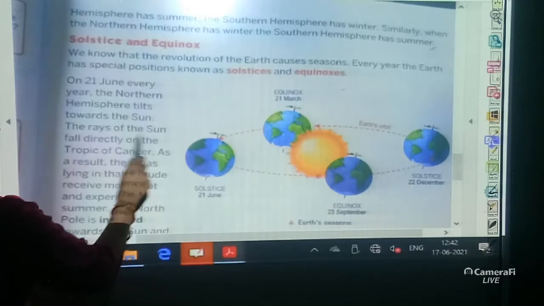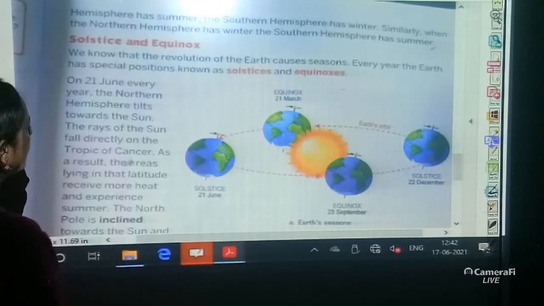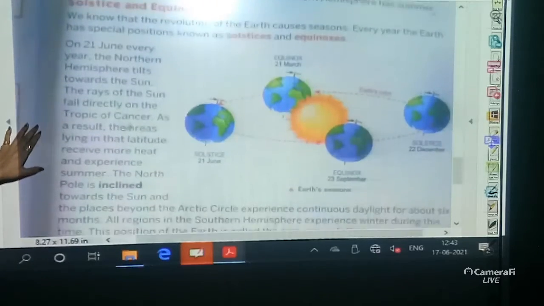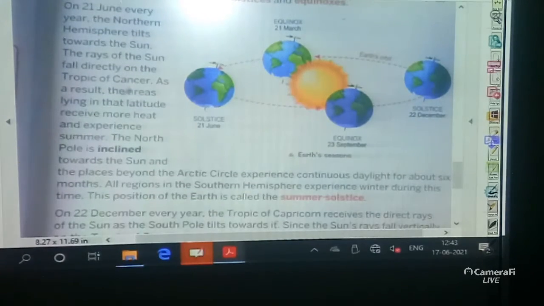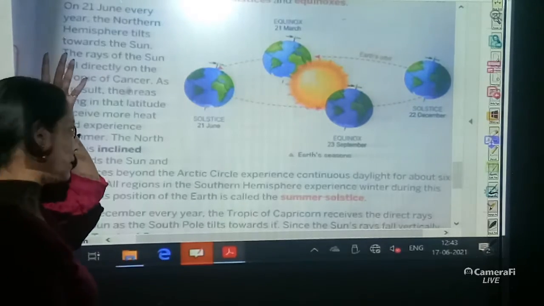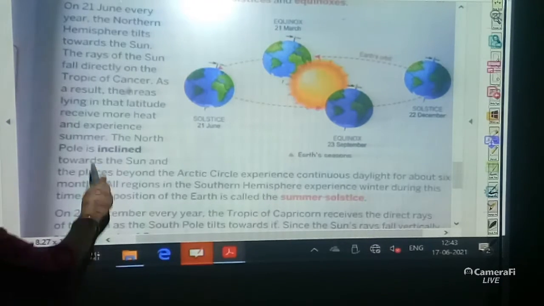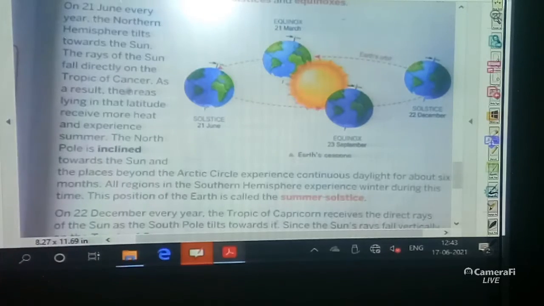The rays of the sun fall directly on the Tropic of Cancer. As a result, the areas lying in that latitude receive more heat and experience summer. In summer the sun's rays are strong, so that latitude receives more heat.